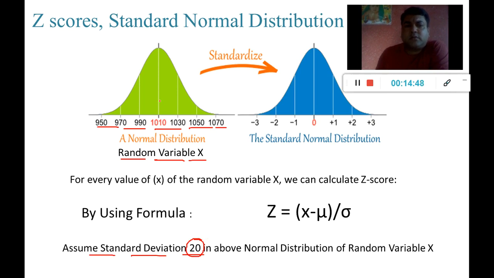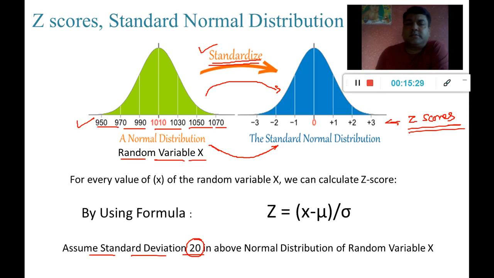Now if I want to convert it into a standard normal distribution, that is, if I want to use the standardization process: converting a normal distribution into a standard normal distribution is called the standardization process, number one. Basically, this process is converting my raw data, whatever is there in my data sheet, into its respective z-scores.